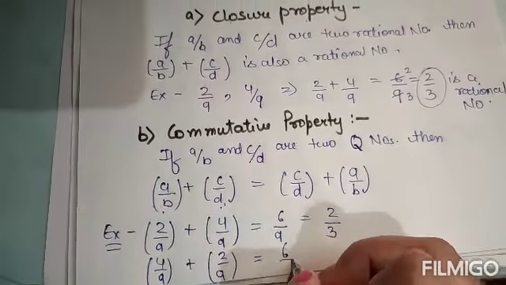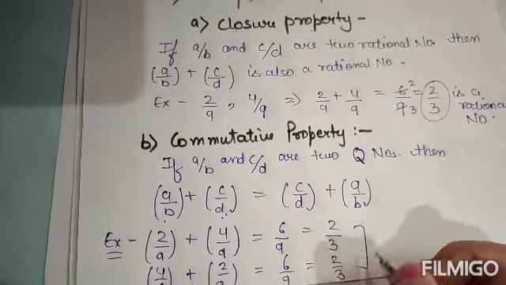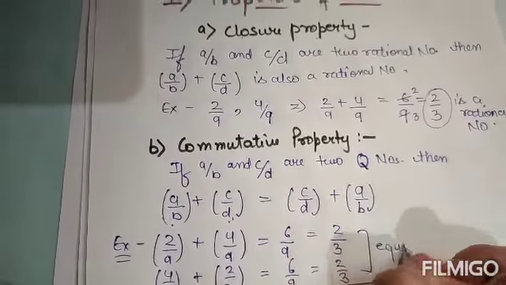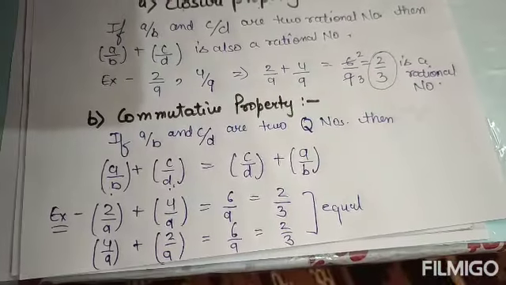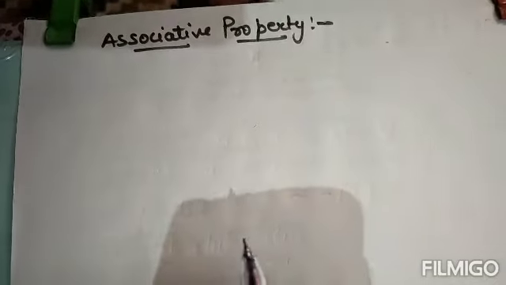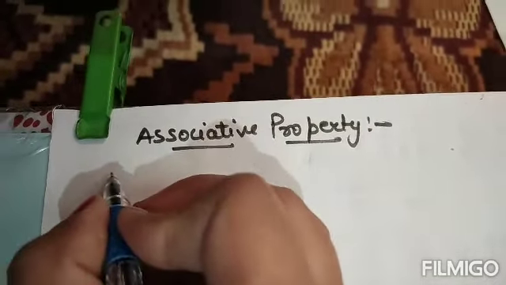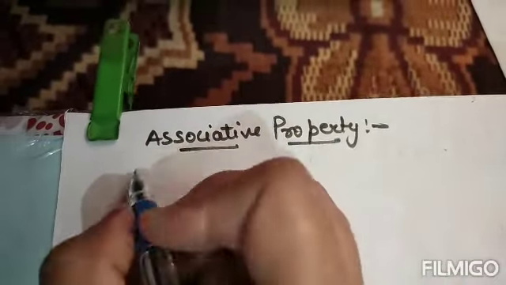The answer will be the same, 6 by 9, and the standard form will be 2 by 3. So look, these two will be equal. This is what the commutative property says. Next is the associative property. Look, we have to take three rational numbers.